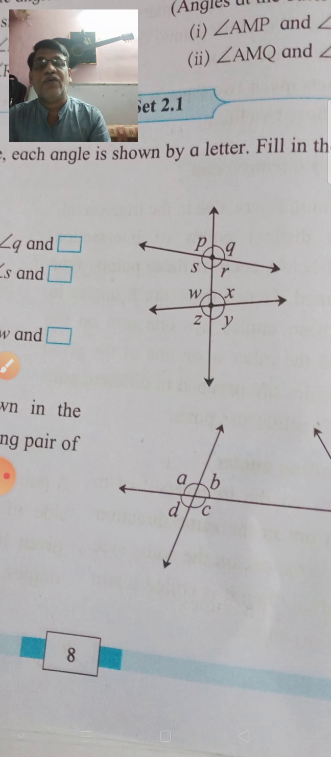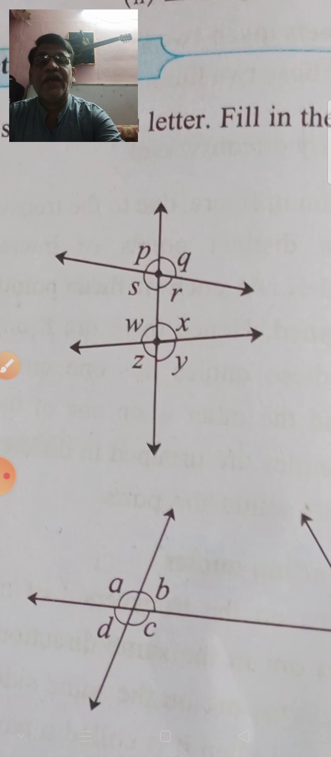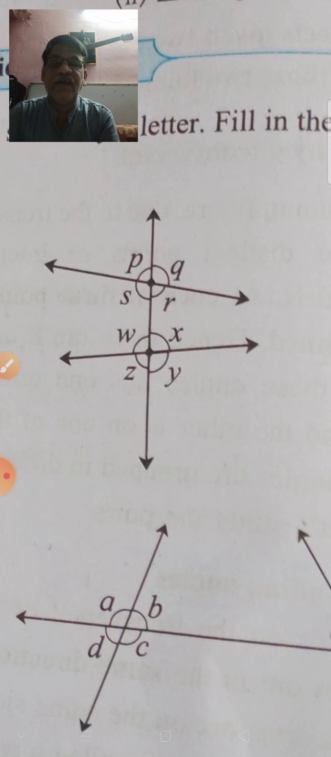See here in this figure, P and W are corresponding angles if these two lines are parallel. Q and X are corresponding angles, R and Y are corresponding angles, S and Z are also corresponding angles. Then P and R are opposite angles, Q and S are opposite angles, W and Y are opposite angles, X and Z are also opposite angles. These are the opposite angles.